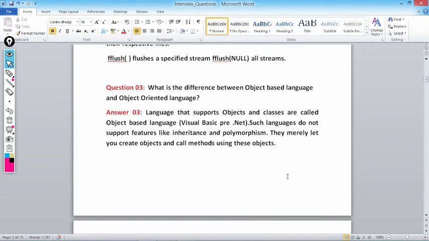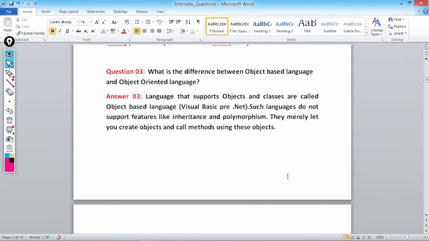Next question, what is the difference between an object-based language and an object-oriented language? Languages that support objects and classes are called object-based languages, like Visual Basic before .NET. Now in .NET, Visual Basic is also an object-oriented programming language, but before .NET was released, Visual Basic supported only objects. It doesn't support polymorphism and inheritance. Such languages do not support features like inheritance and polymorphism. They merely let you create objects and call methods using these objects.